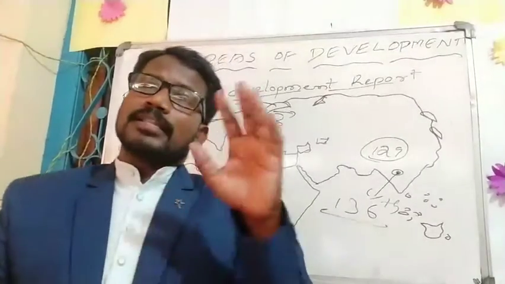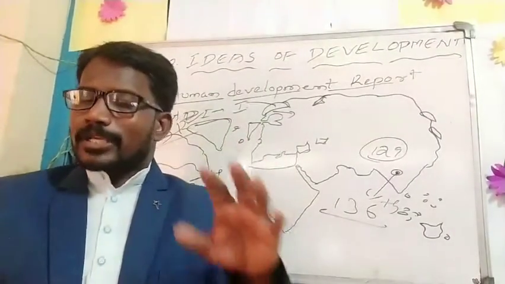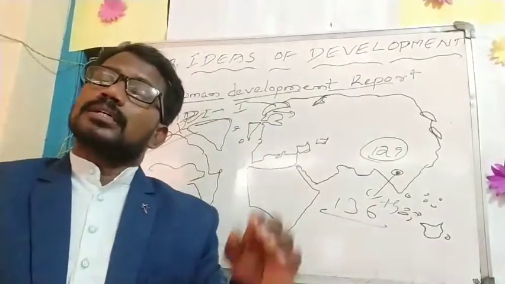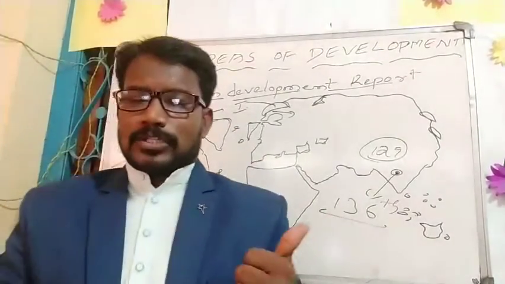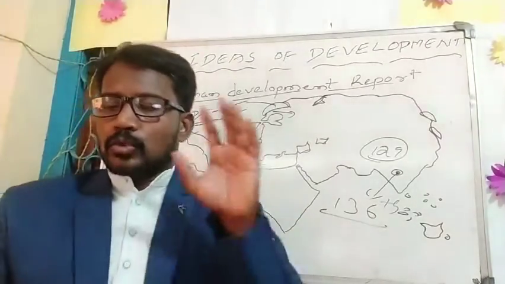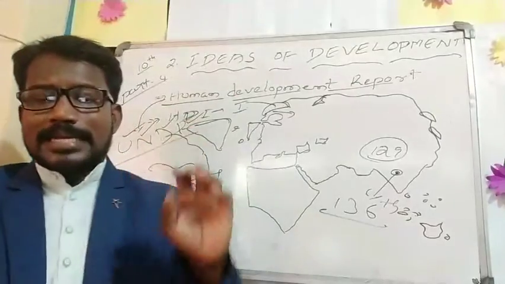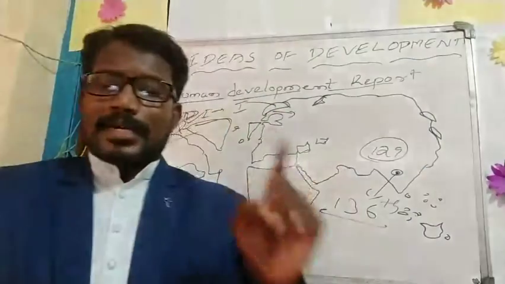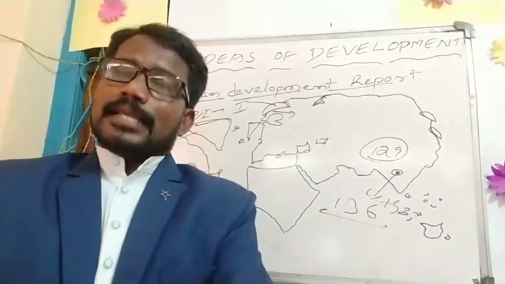What is meant by per capita income? It is calculated in US dollars, as we discussed in this same chapter. It is calculated in US dollars for all countries so that one can compare. So it is considered the per capita income.